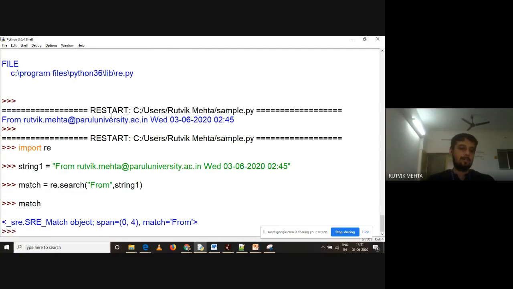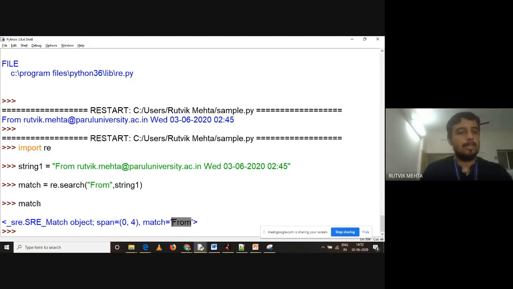If you can see, there is an object. What kind of object is there? An SRE match object is there. Span is given to you. What is span? It is the index. I'll come back to span again. And what match has been found? "from" has been found. So understand this, this is very important.